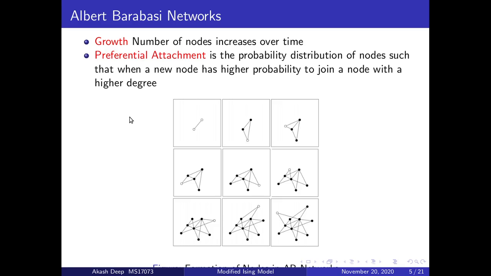Albert-Barabasi networks can be described by two terms, growth and preferential attachment. Growth is when the number of nodes increases over time, and preferential attachment is the probability distribution such that a new node has a higher probability to join a node with a higher degree. For example, if you consider the last slide, the black dots are the existing nodes of the system and the white dot is a new node of the system. As the white dot approaches, it has a higher probability to join a node which has a higher degree than a node which has a smaller degree.